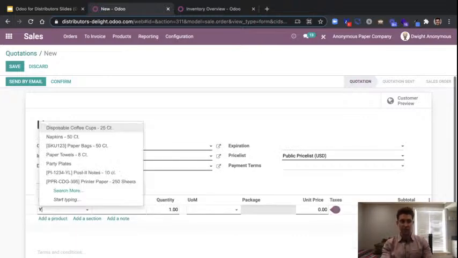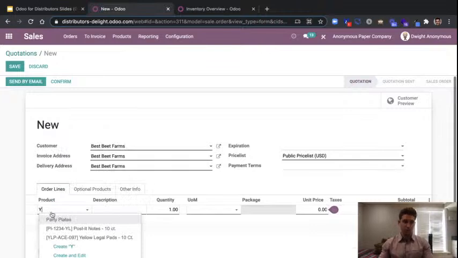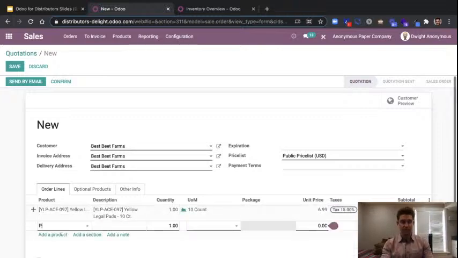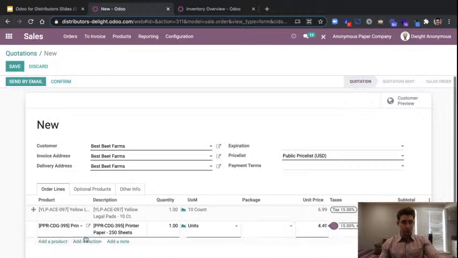He's going to go ahead and come in here and look for the yellow legal pads. We can search that by the item number, by the product name, however we need to. He's going to go ahead and throw that on this quote here. And then they also need some of the paper. So we're going to search that as well by the SKU number here. So we can add these in.